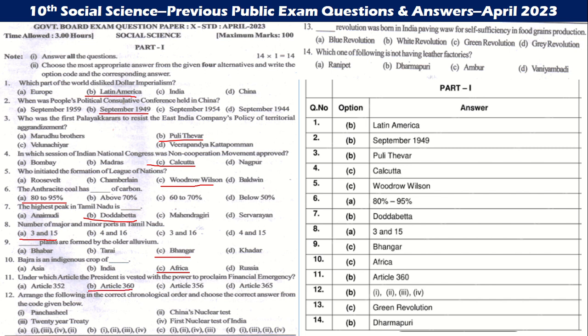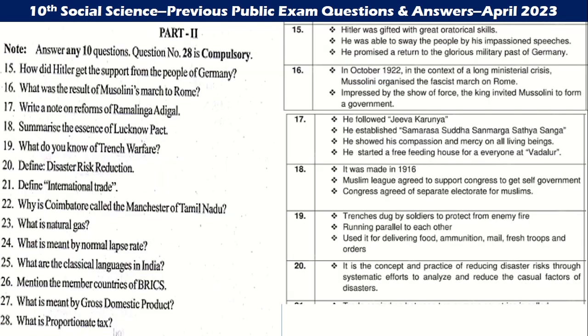Arrange the following in chronological order. So that means this is the one. The Dash Revolution was born in India, paving the way for self-sufficiency in food grains production: Green Revolution. Which one of the following does not have leather factories? Dharmapuri. So let us go to the 2-mark questions.